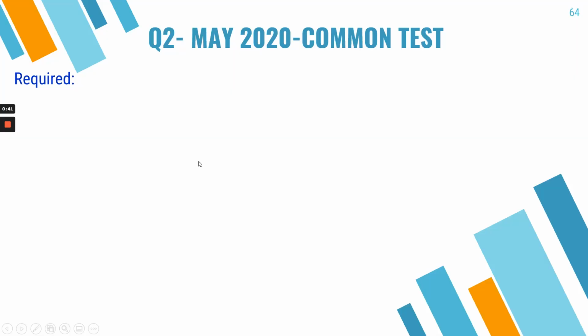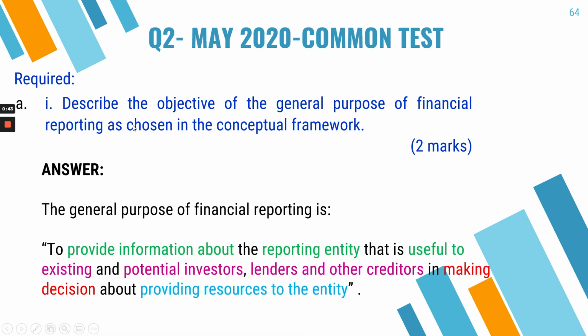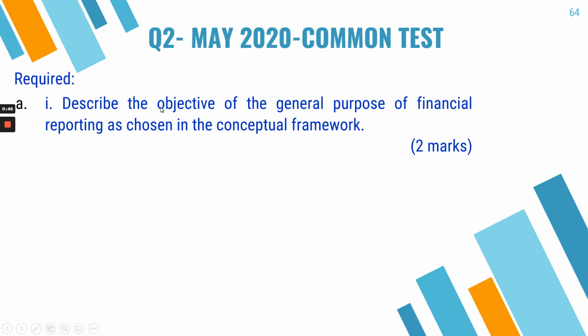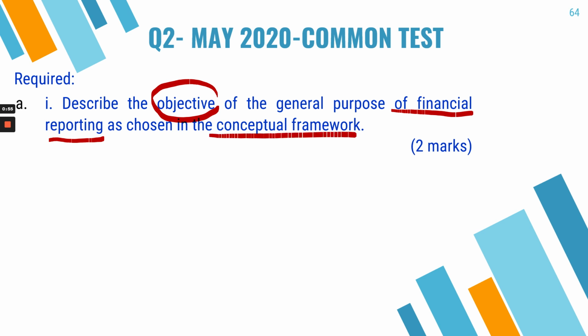So let's look at what the question is. This is the requirement. You are asked to describe the objectives of the general purpose financial reporting that were chosen in the conceptual framework. Meaning you cannot simply write any objective. You need to write those that are mentioned in the conceptual framework specifically. You can refer to your previous notes or your textbook.